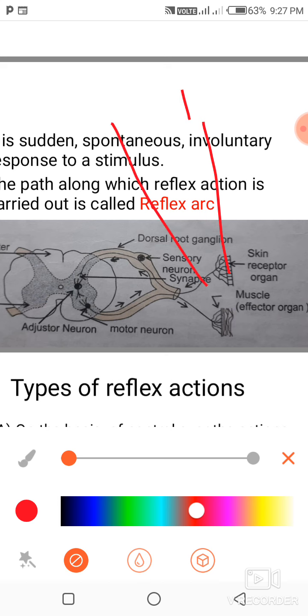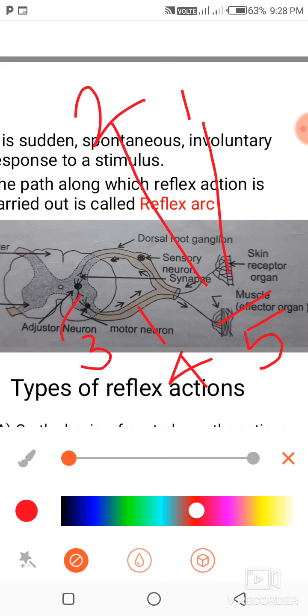The second component is a sensory neuron. The third component is the adjuster neuron. Fourth component is the motor neuron, and the fifth component is the effector organ. So reflex arc has 5 components.